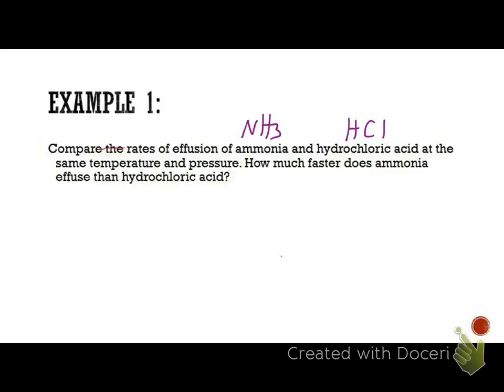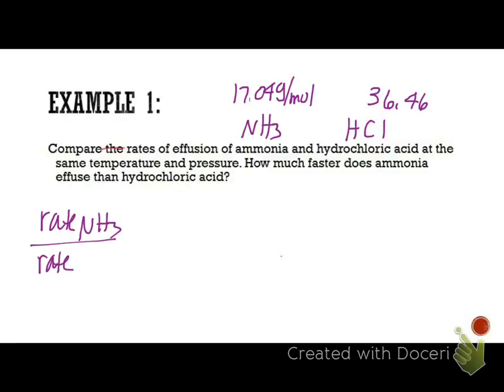Molar mass of NH3 is 17.04 grams per mole, and the molar mass of HCl is 36.46. So rate of NH3 over rate of HCl, because we're comparing them, is going to be the square root of the molar mass of 36.46 over, I can just do the whole thing, the square root of 17.04.